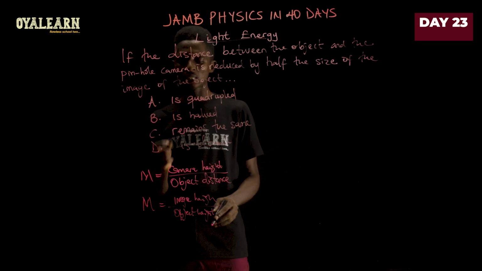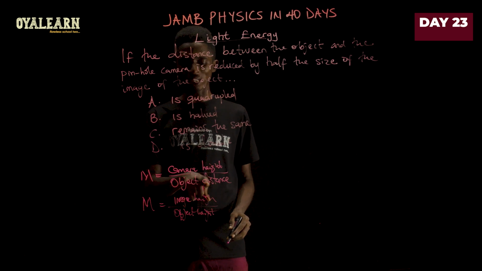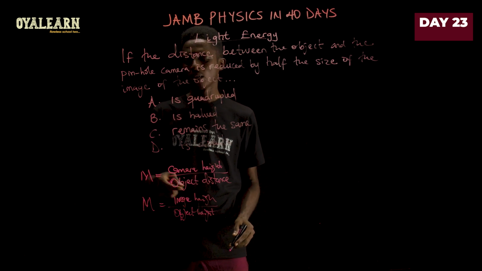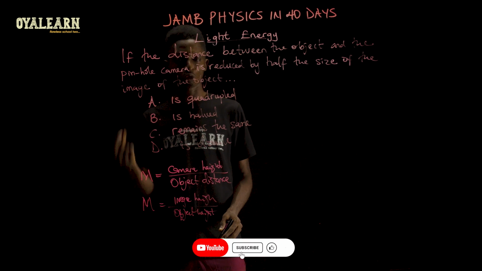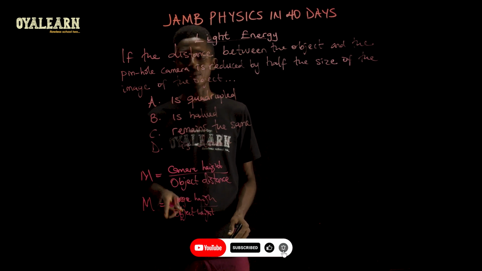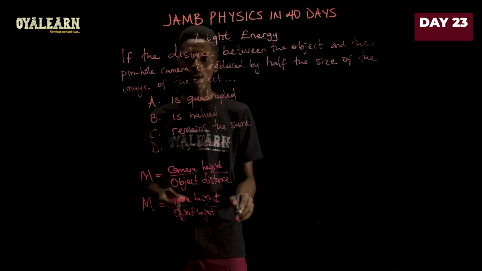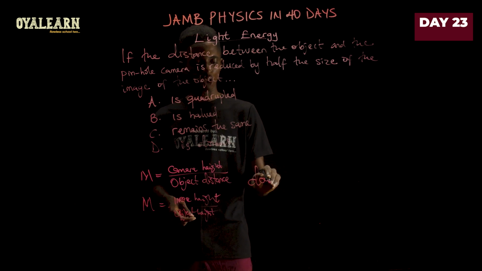So as a result, since you are reducing object distance by a factor of half, magnification will be increased by a factor of 2, and the same thing will happen to image height, which will be increasing by a factor of 2. So that means it's going to be doubled.